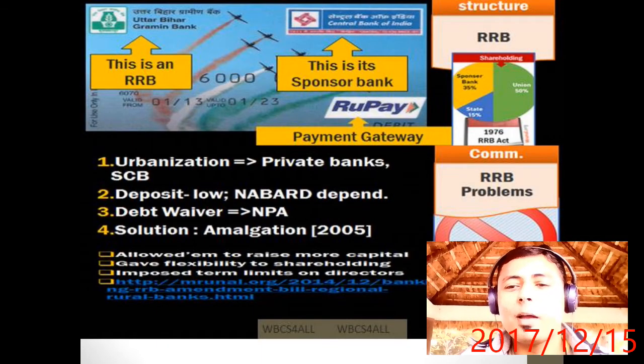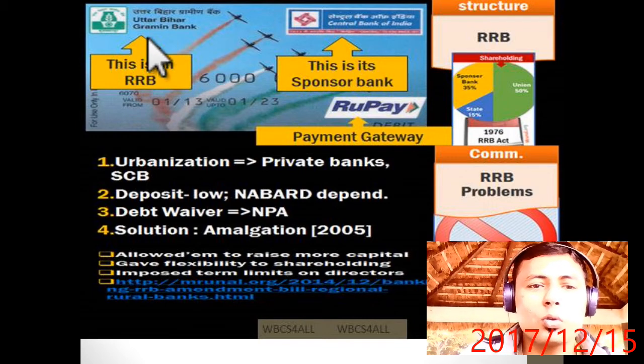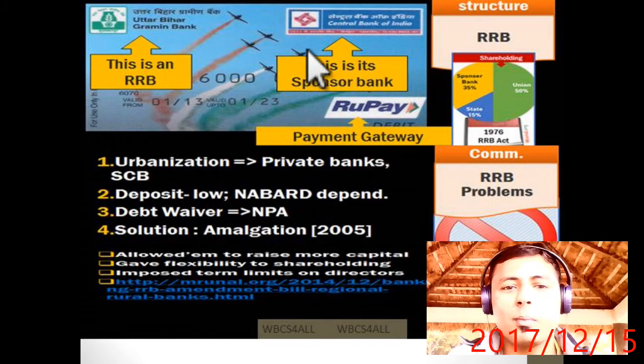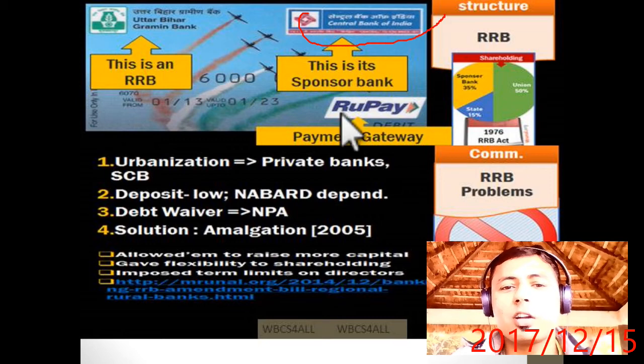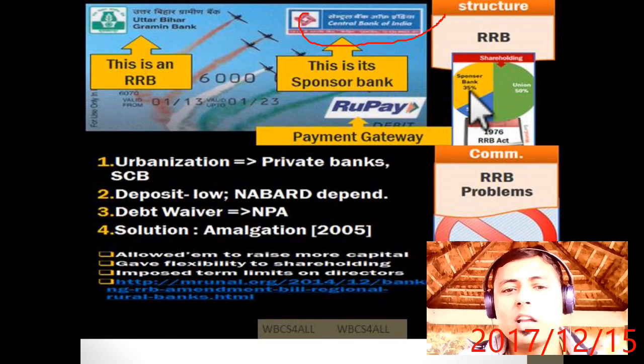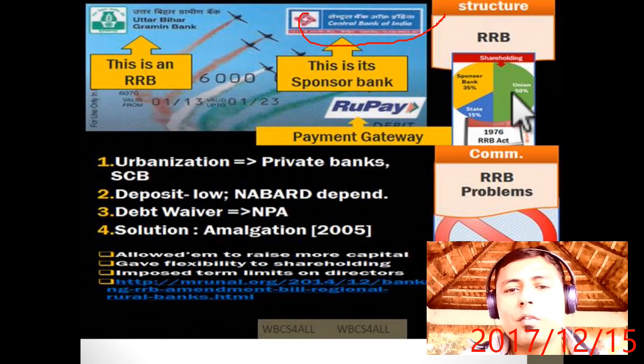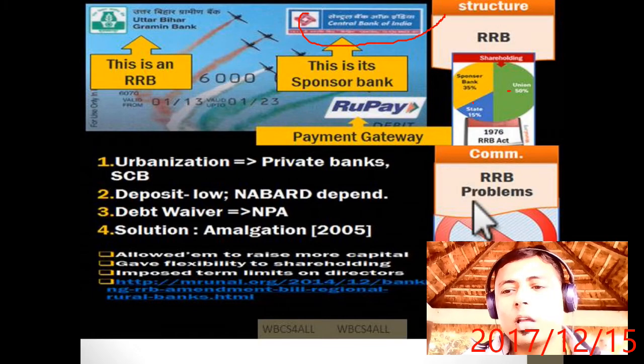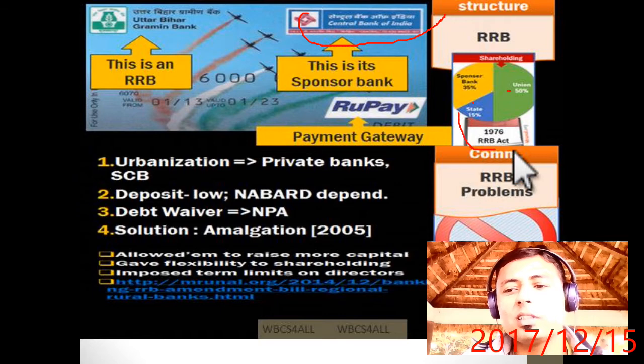Now we have a classical example of a regional rural bank, Uttar Bihar Gramin Bank. It is an RRB, and Central Bank is the sponsor bank. Rupee is the payment gateway. This is the structure: sponsor bank 35%, union government 50%, state government 15%. It was established in 1976 by the RRB Act.